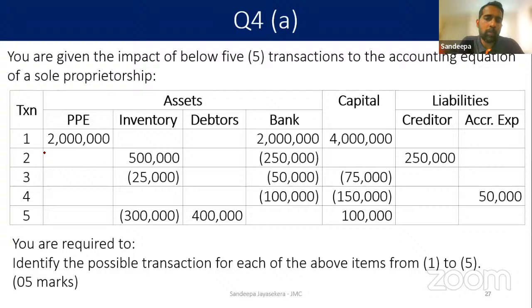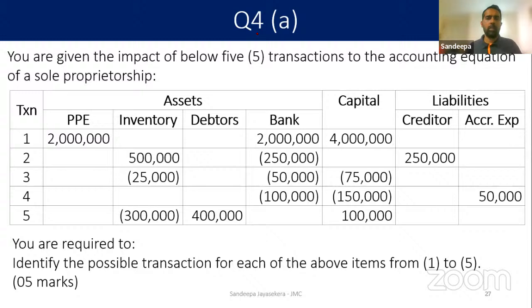Inventory has reduced by 25,000. Bank balance has reduced by 50,000. Equity has reduced by 75,000. Capital reduced by 75,000. What is this transaction? Someone can unmute and tell, or you can send a message. One word answer. Yes, we'll see. People are sending me the messages. Drawings. Very good. Drawings. Right? Nothing else. Drawings. Okay.